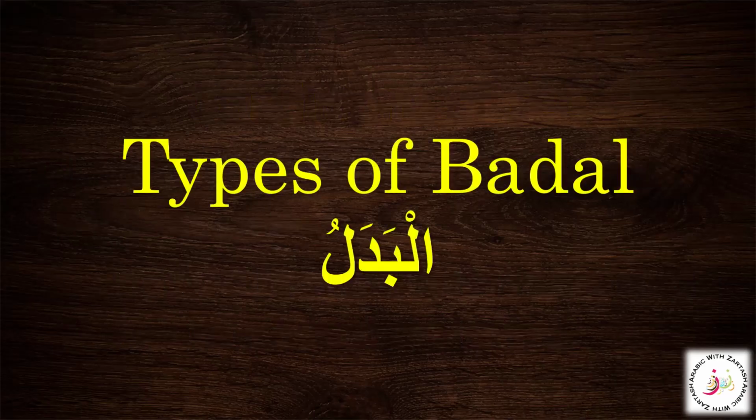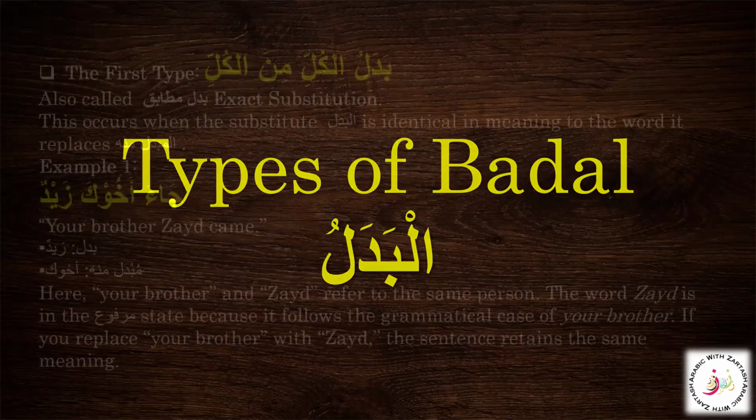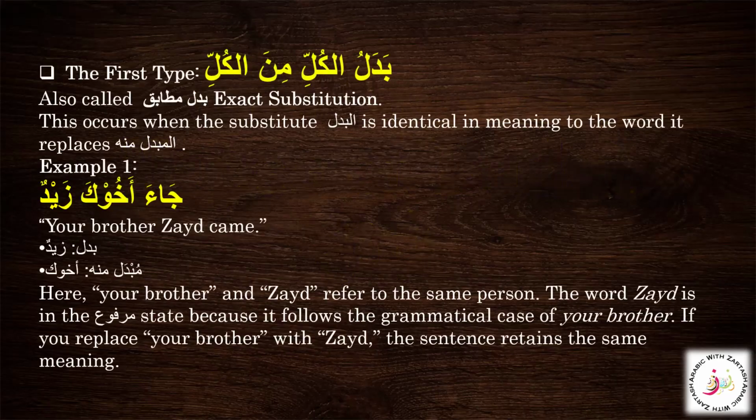Now, inshallah, we are going to learn about the types of the badal. We are going to learn about four types actually. So, what are these types? The first type is badal kul min kul. You know the meaning of kul. So, here kul means the entire one. Here also it can be called badal mutabik, like the exact substitution. So, we know that the badal is a word that comes after another word, mubdal minhu, and it is to clarify, to replace, and to emphasize.